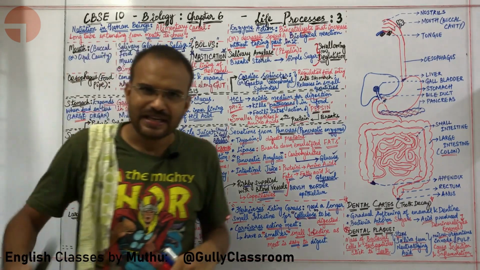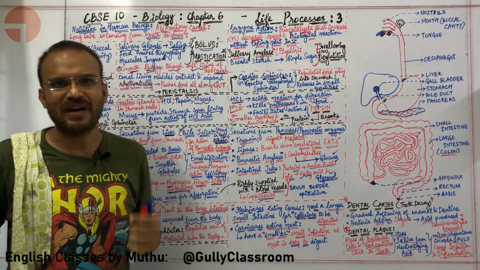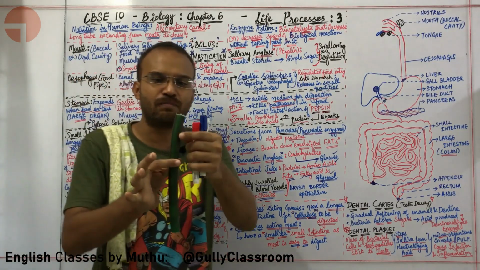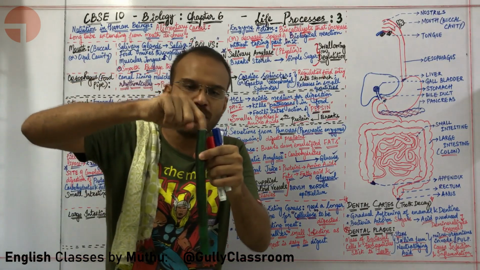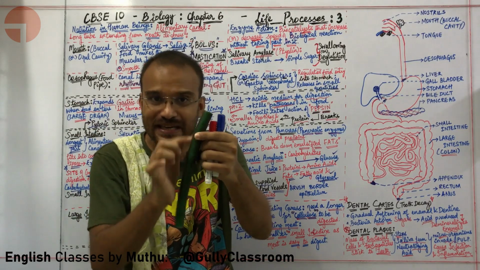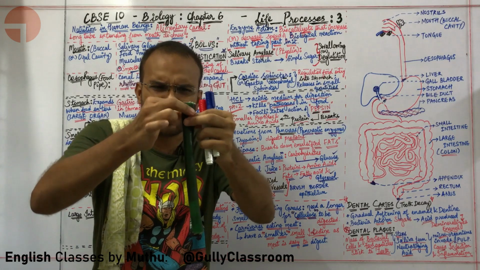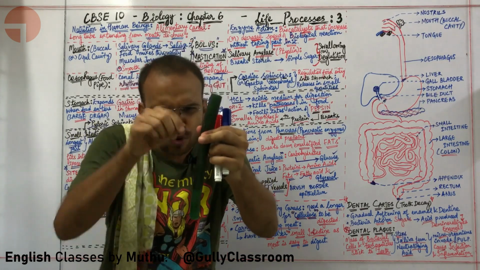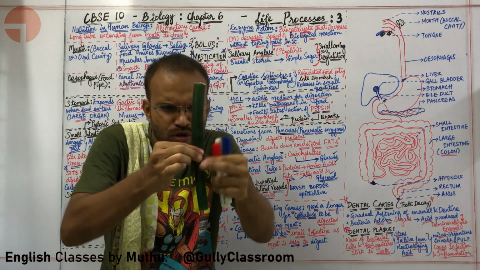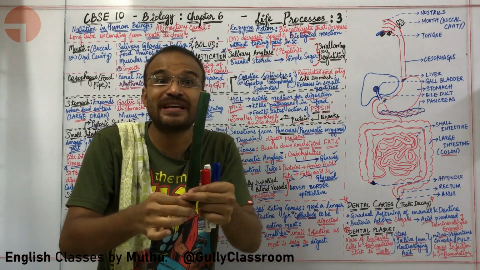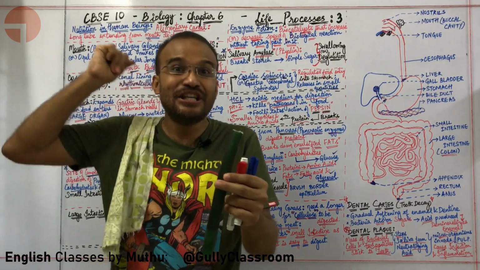Okay, let us say this is our food pipe. Okay, sir, I am fine with understanding that this is the food pipe. Let us say you have a small ball stuck right in the middle. How will you get to the small ball? You will squeeze this food pipe and push the ball down. You will squeeze and push the ball down. The same thing is happening in esophagus.